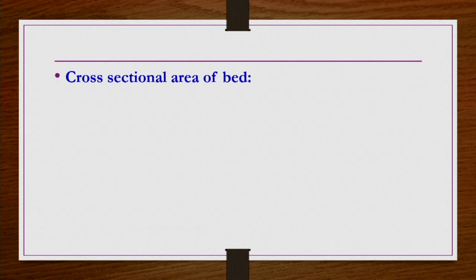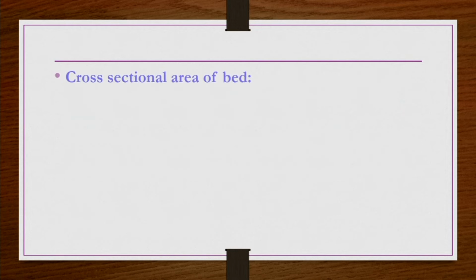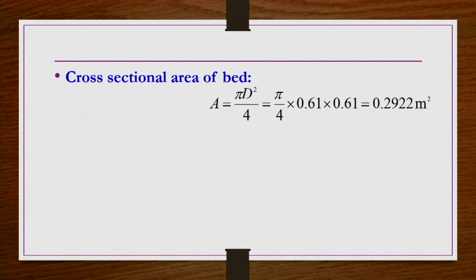Here we need to find G, because in the problem the V0 m bar is not given directly, so we cannot use it directly in the equation. So, we write the equation corresponding to minimum fluidization in terms of G, and G we can find by dividing the mass rate by the cross-section area of the column. First, the cross-section area of the bed is pi d square by 4, which comes out to be 0.2922 meter square.